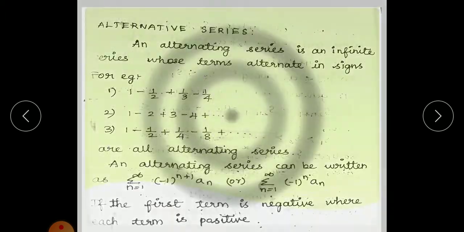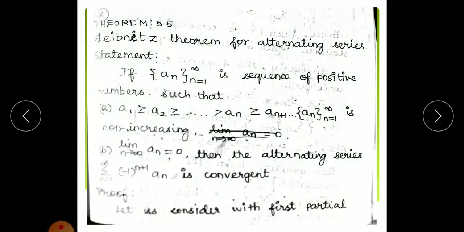In the first term is negative, where each term is positive. Okay, so we can move to the next important theorem, that is the Leibniz theorem for alternating series. So in the examination they can ask a question: state and prove Leibniz theorem.